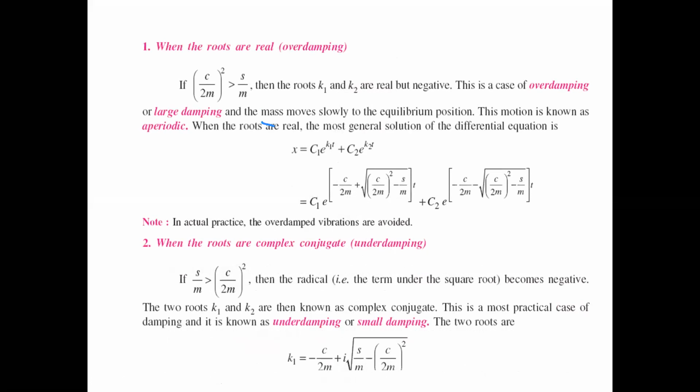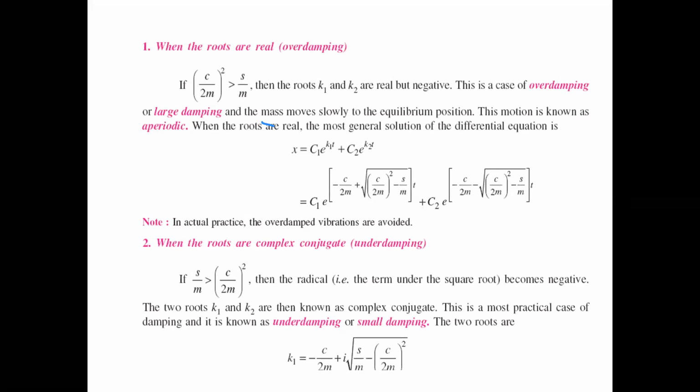Now there are three cases: over damping, under damping, and critical damping. When the roots are real, that is, (c by 2m) whole square is greater than s by m, then the roots k1 and k2 are real but negative.